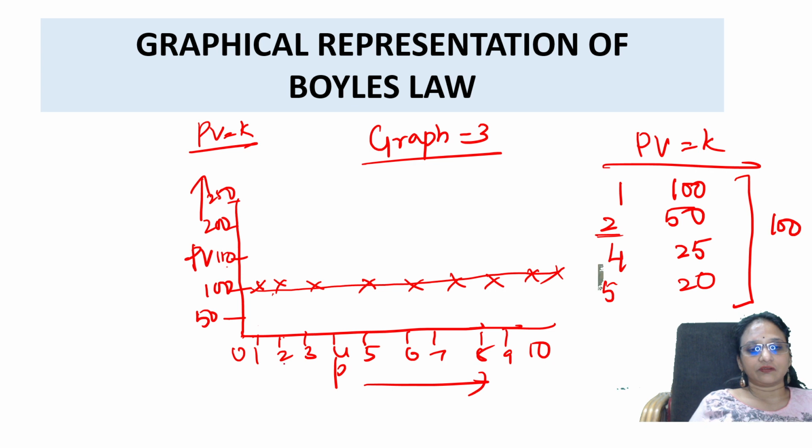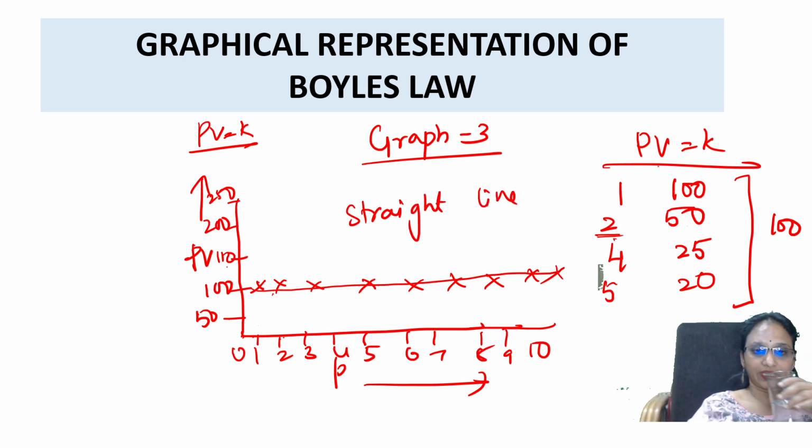Nothing, students. See here, when the pressure was 2, how much was PV? P into V is 2 into 50. Got it? So in this case, it is a straight line. It is a straight line graph. You see? Okay.